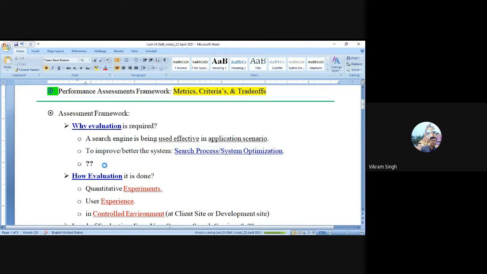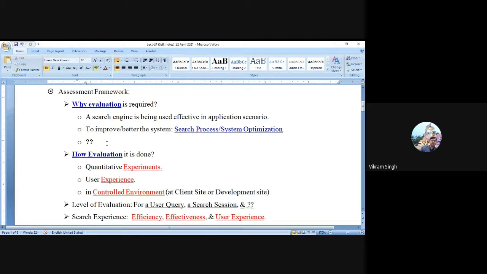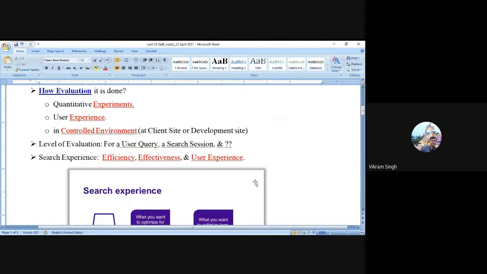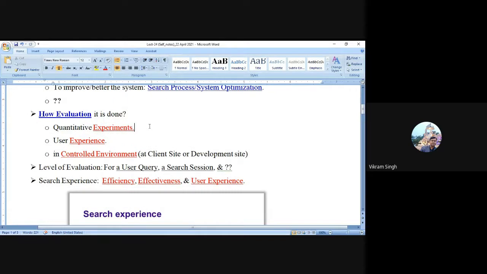Yes, you can always have additional reasons for that, based on your understanding. And after this, once we have this idea that we need to evaluate a system to understand these two possible aspects, now how we are going to test it, how we are going to evaluate the system, that's the important part, because it is required, but how we are going to conduct it.